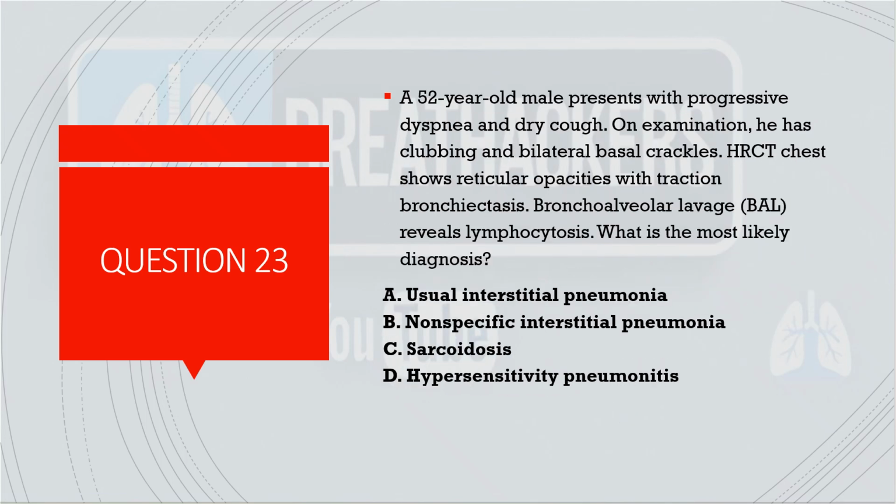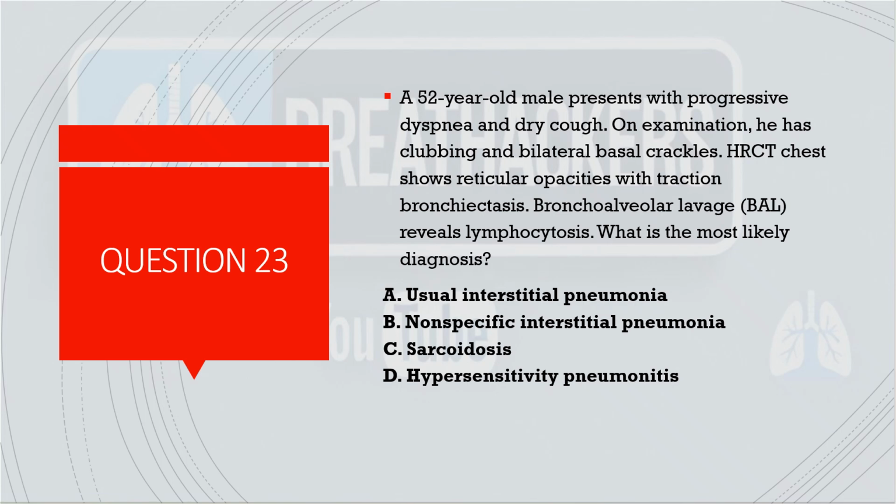Coming to the next, 52-year-old male presented with progressive dyspnea and dry cough. On examination, patient has clubbing, bilateral basal crackles, HRCT showed reticular opacities with traction bronchiectasis, BAL reveal lymphocytosis. So this is the main point, lymphocytosis.